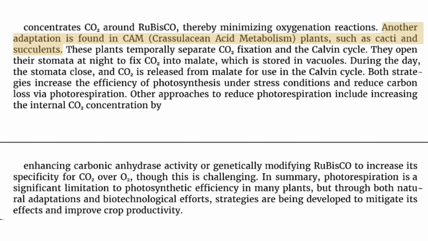Another adaptation is found in CAM, crassulacean acid metabolism, plants, such as cacti and succulents. These plants temporally separate CO2 fixation and the Calvin cycle. They open their stomata at night to fix CO2 into malate, which is stored in vacuoles. During the day, the stomata close, and CO2 is released from malate for use in the Calvin cycle. Both strategies increase the efficiency of photosynthesis under stress conditions and reduce carbon loss via photorespiration.